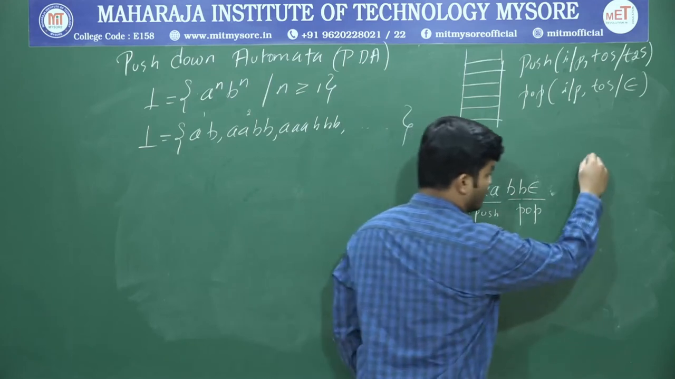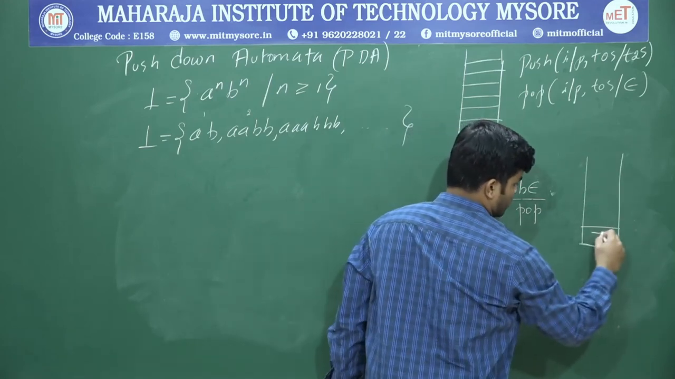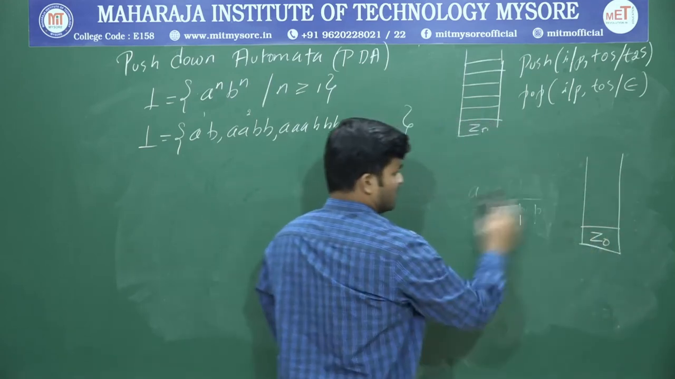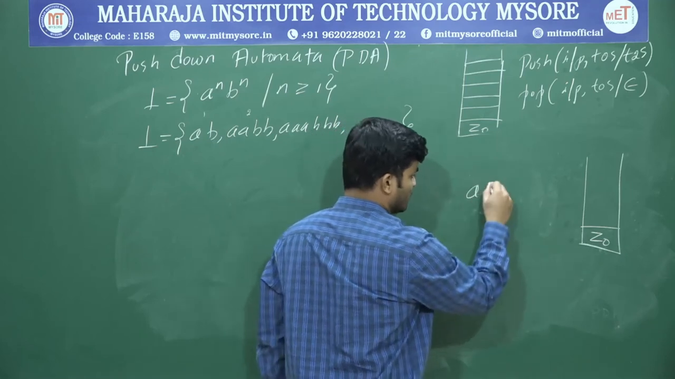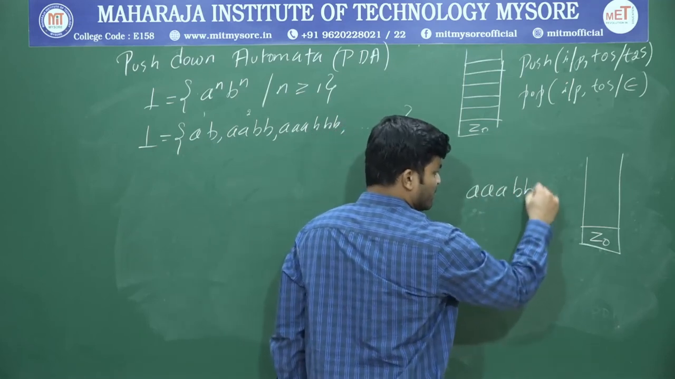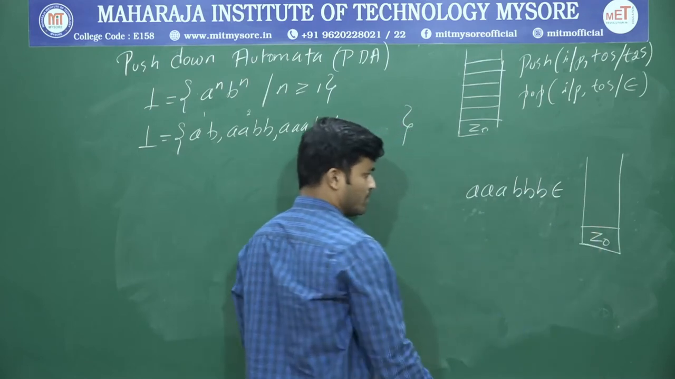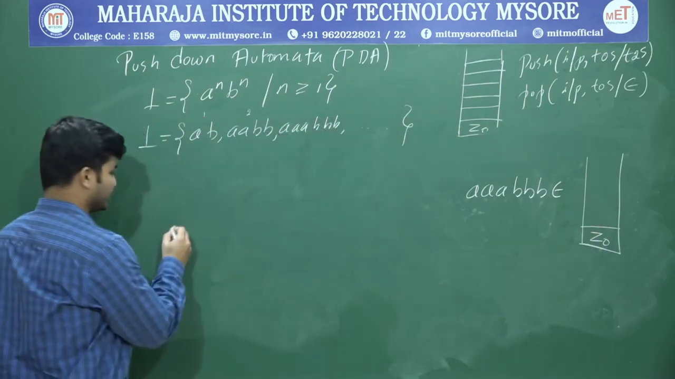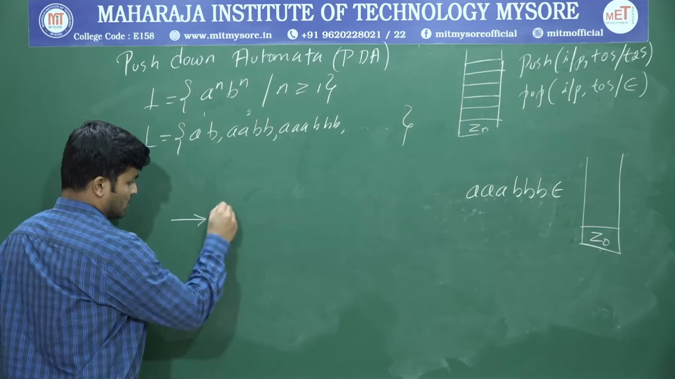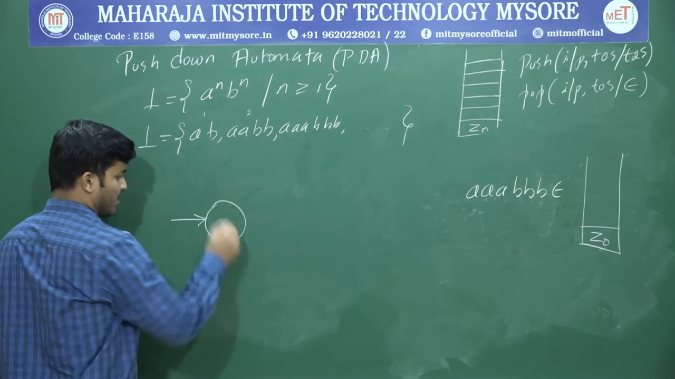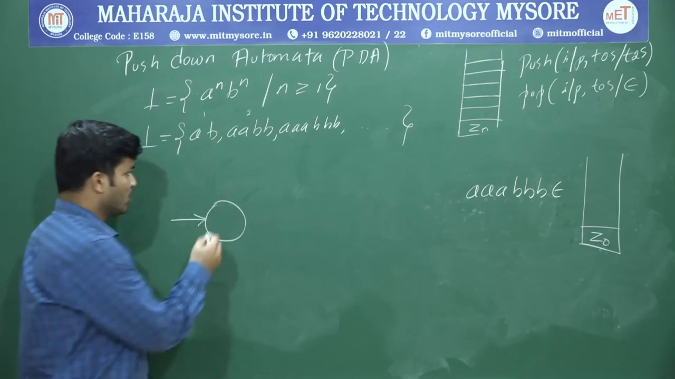So I will take that stack one more time, which contains what? A. So for explanation purpose, again I will go with 3A and 3B. Okay. So I will take the start state. I think you know how to write the start state: an arrow with a circle. And I will call this one Q0.